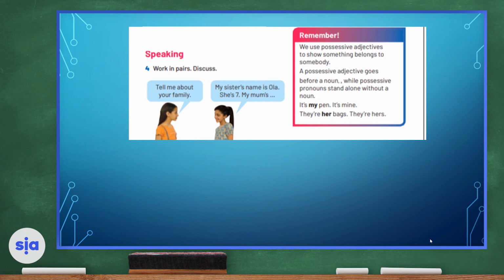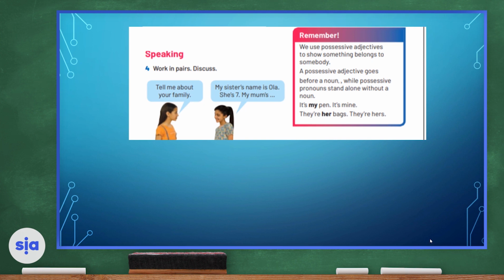Their, her bags is an example of a possessive adjective. Therefore, it's followed by a noun. So her is followed by a noun, bags. Whereas theirs, hers is a possessive pronoun and it stands alone.